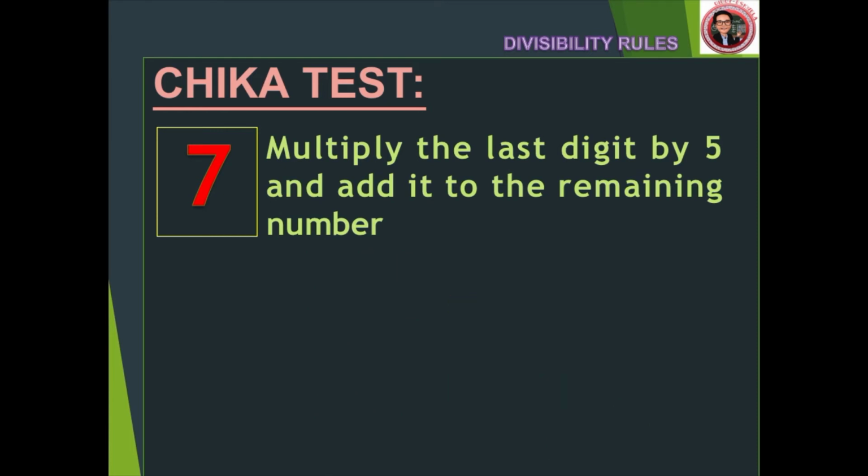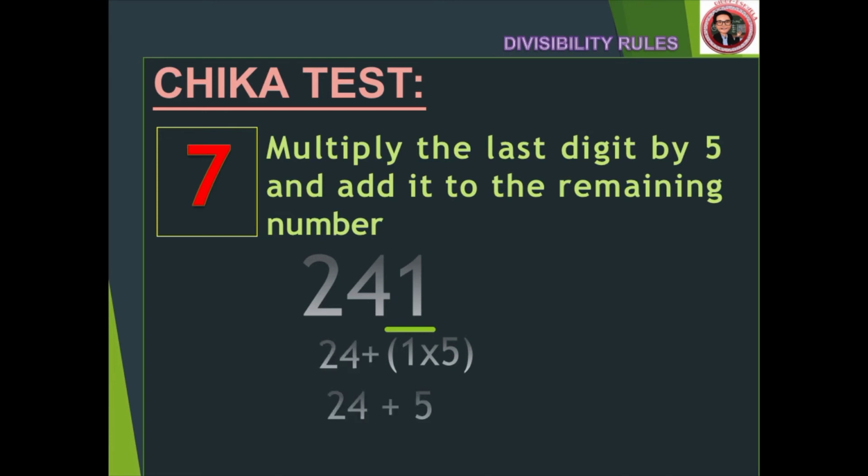How about the second example we used earlier? 241. Now, let's multiply the last digit by 5. It will be 1 times 5 plus the remaining part of the number, which is 24. So it would be 24 plus the product of 1 times 5, which is 5. Get the sum. It would be 29. 29 divided by 7 is 4.14. Not a whole number because it has remainders. So the original number 241 is not divisible by 7.